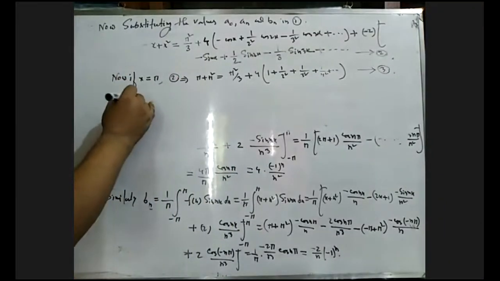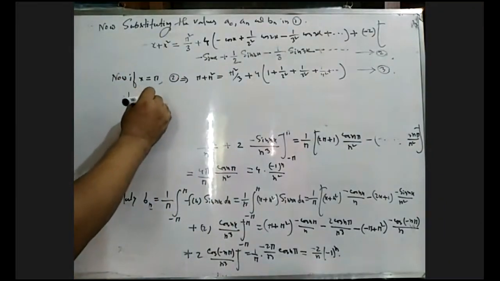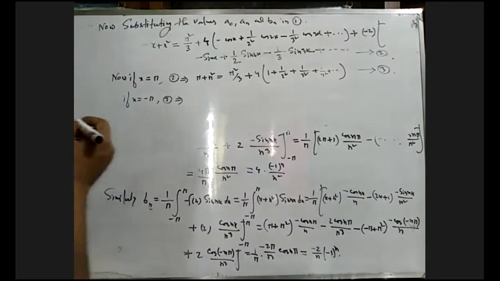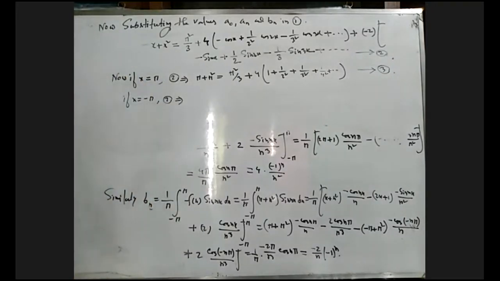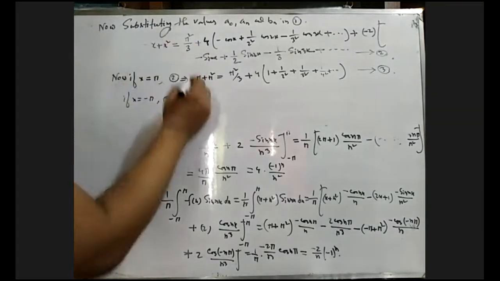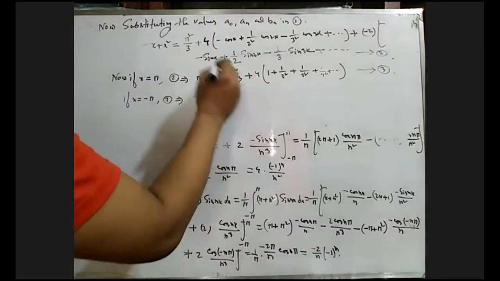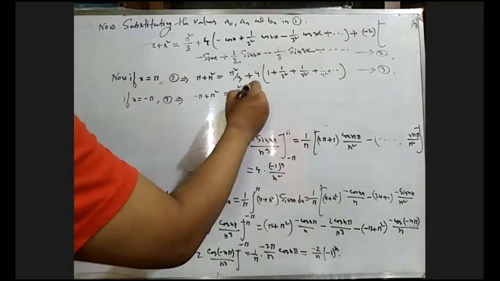Now if x equals to minus pi, then from 2 we can write what? If x equals to minus pi, then minus pi plus pi square equals to what will be? Pi square by 3.